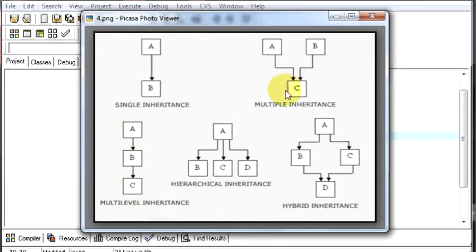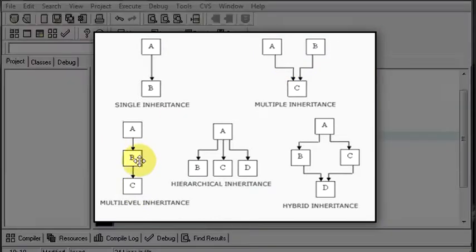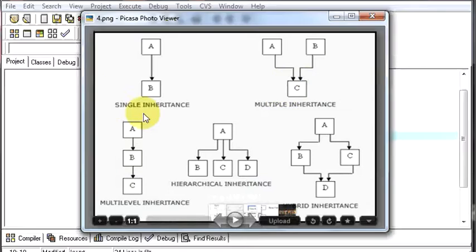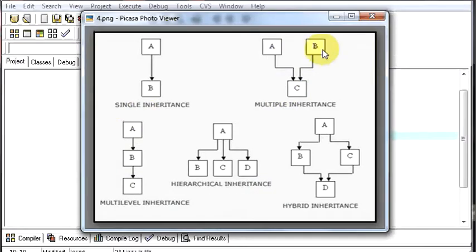This is different from multiple inheritance, because here you can add the numbers in B, but in multiple inheritance you cannot add the numbers in class B because there is no relation between A and B. So you cannot add the numbers given by the users in class A in class B. You have to take the numbers from A, and you can add them only in class C or in class A. You cannot add them in class B. Please remember that.